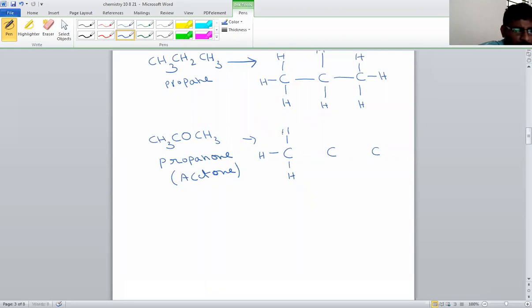Last carbon is also CH3, hydrogen, hydrogen, and hydrogen. The middle carbon contains only 1 oxygen atom. So whenever you are writing oxygen, first write with single bond, no problem. So one oxygen on the second carbon.